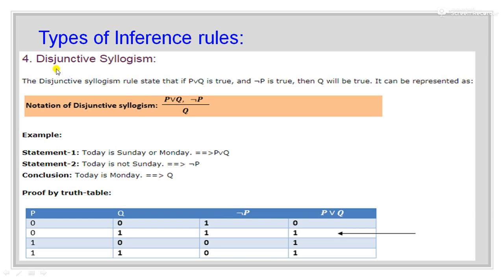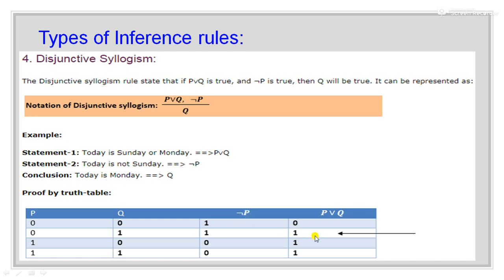Fourth rule is disjunctive syllogism. The disjunctive syllogism rule states that if P or Q is true and negation of P is true, then Q will be true. It could be easily understood from the truth table.